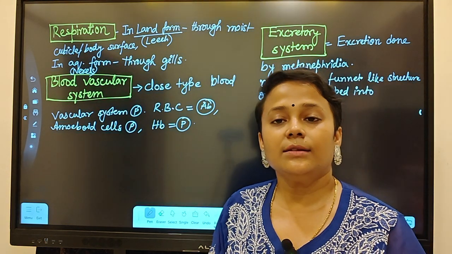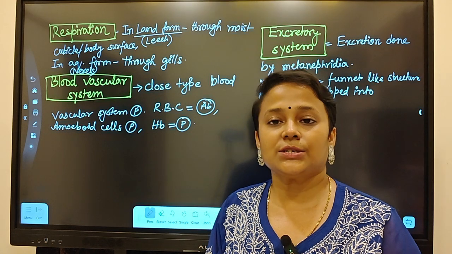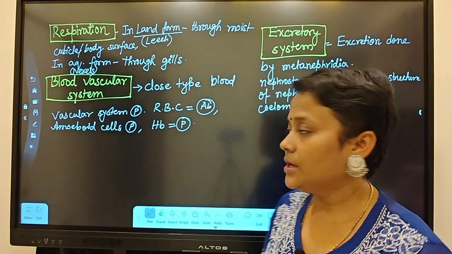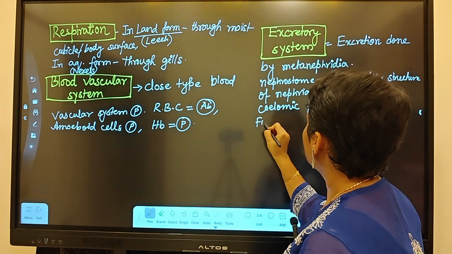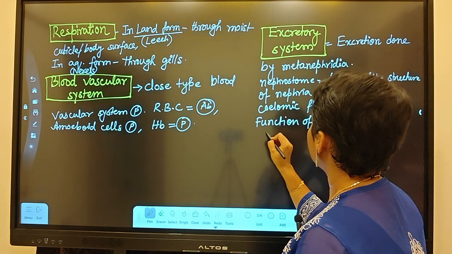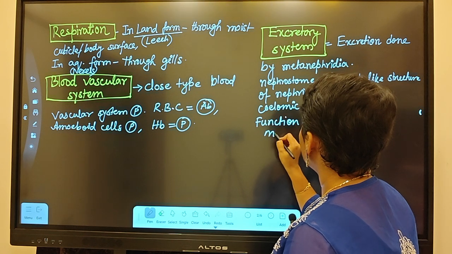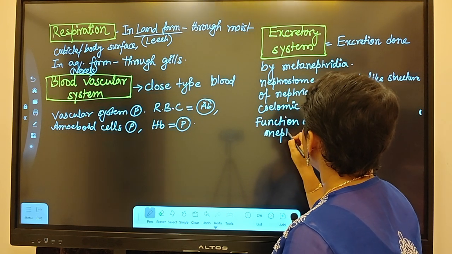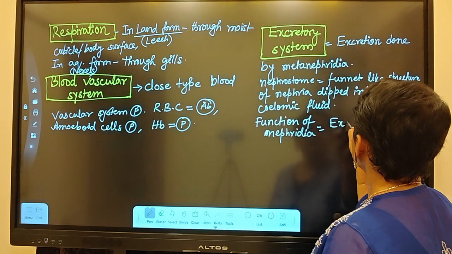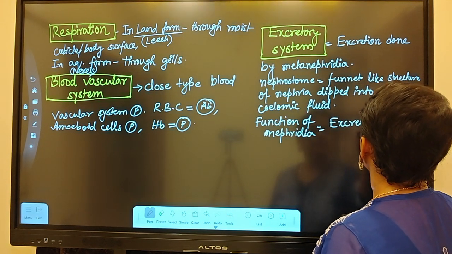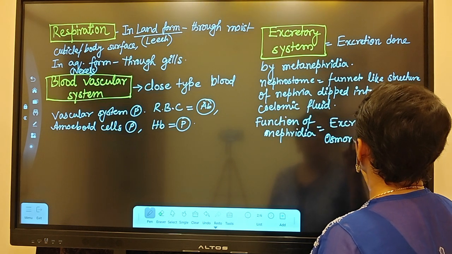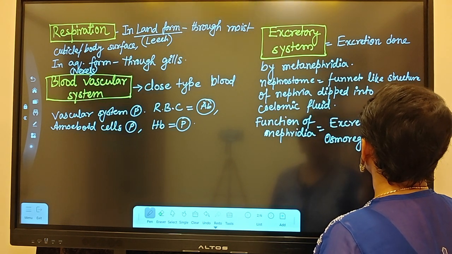Don't forget that apart from excretion, this nephridia will help in osmoregulation. So the function of nephridia is excretion and osmoregulation.